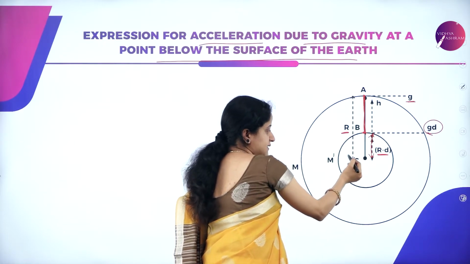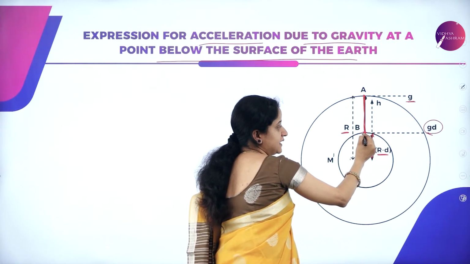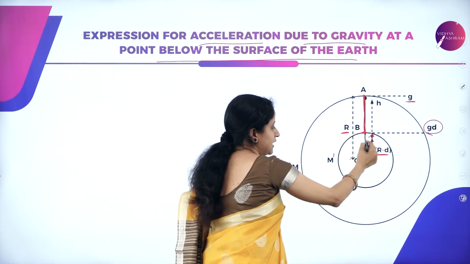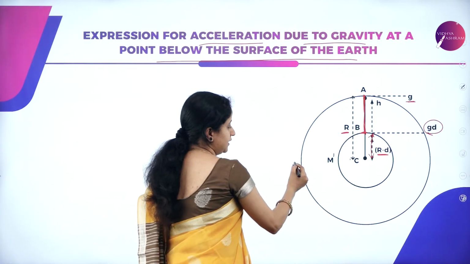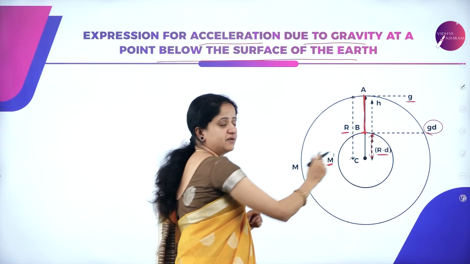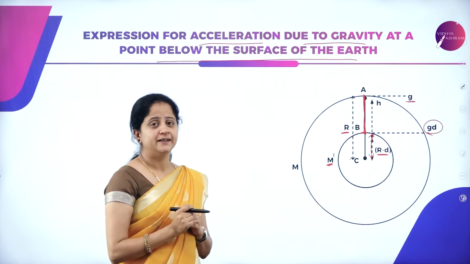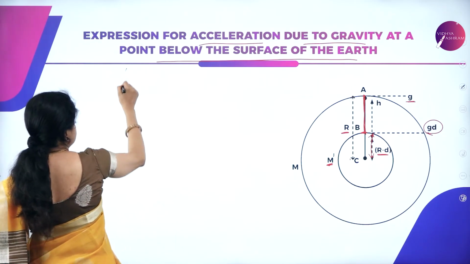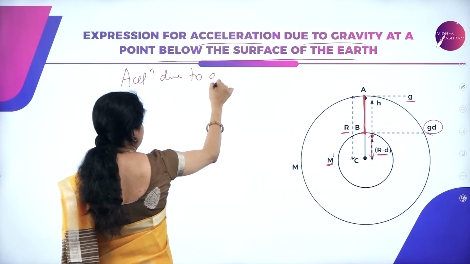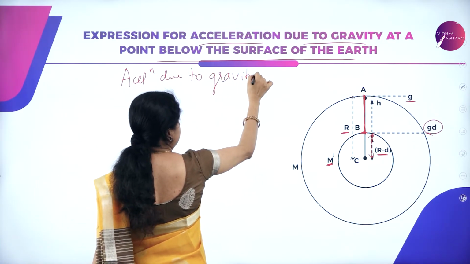Let R be the radius of the earth, and from the center this distance is R minus d, because d is nothing but a depth. So total distance is R. We are now considering the acceleration due to gravity at point B, and hence it is R minus d. Here in this figure, M is the mass of the earth and M dash is the mass of the another sphere we considered at certain depth. So now let us write the acceleration due to gravity at point A.